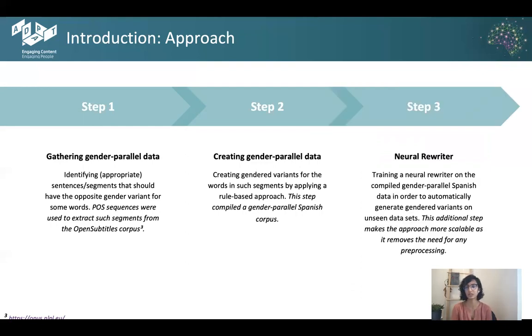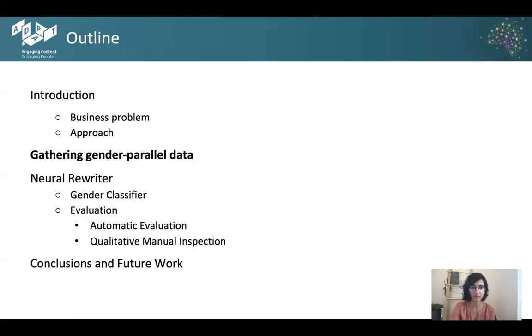And last but not the least was to train a neural automatic rewriter that could convert from one variant or one gender of the sentence to the other, or leave it as it is if it didn't have to be changed. I'd like to highlight that this last step is what made our approach more scalable and removed any need for pre-processing. And that the first two steps were like a one-time thing that you had to apply every time there was a new language family that you were dealing with.